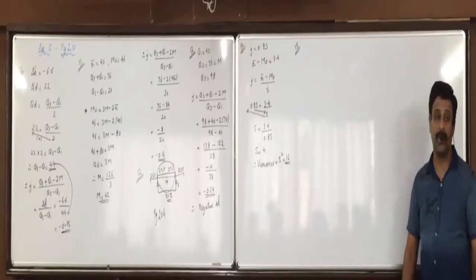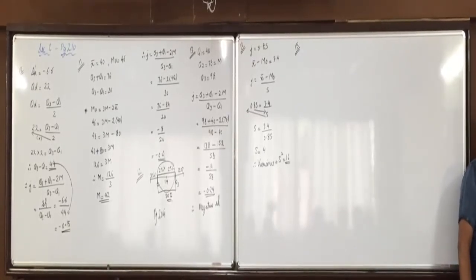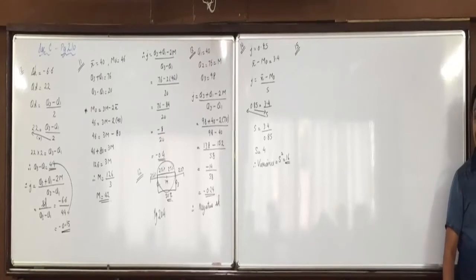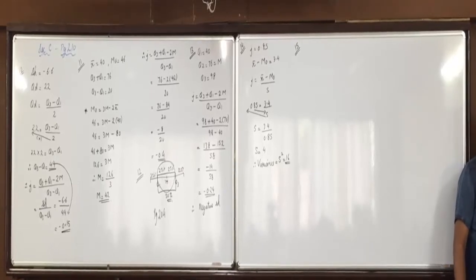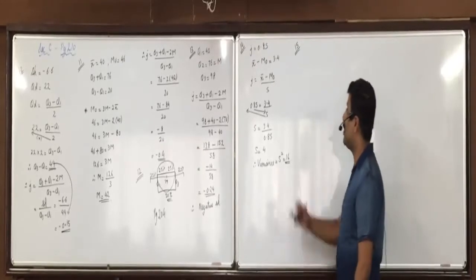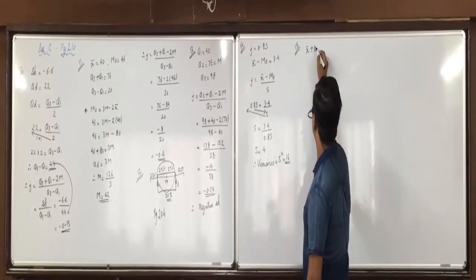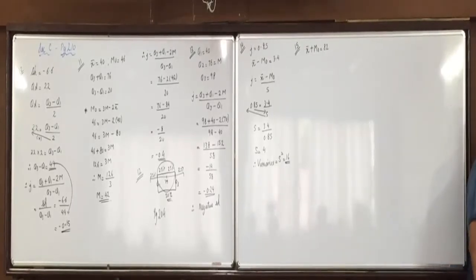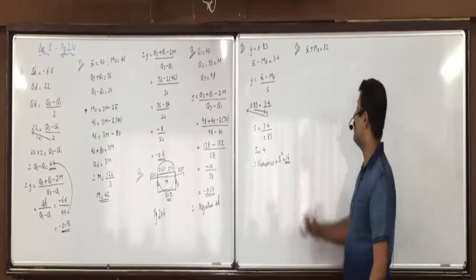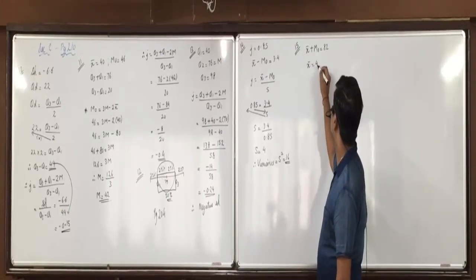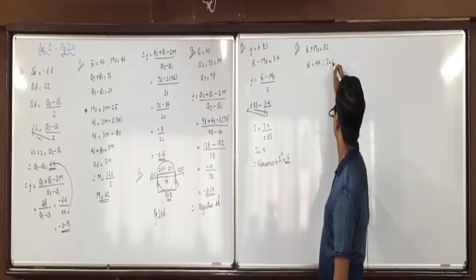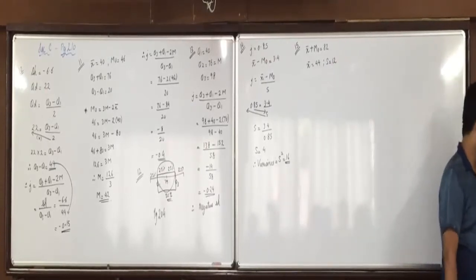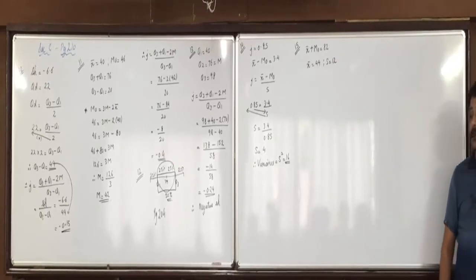Now question 15. Anyone still solving 14? Raise your hand. All have completed? In a frequency distribution, if x bar plus mode equals 82, and x bar is 44 and s is 12, they say find the coefficient of skewness.